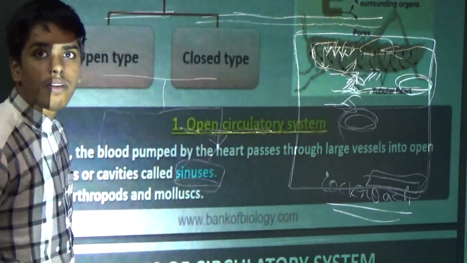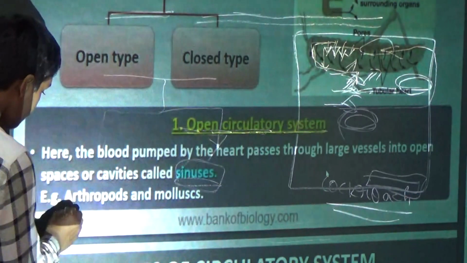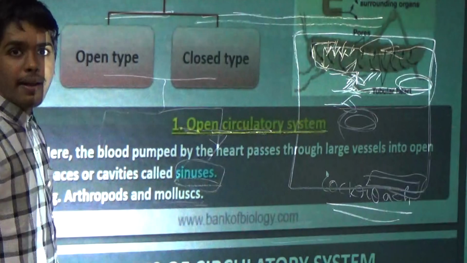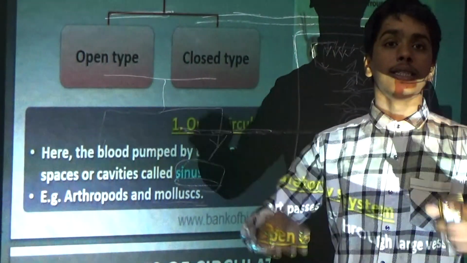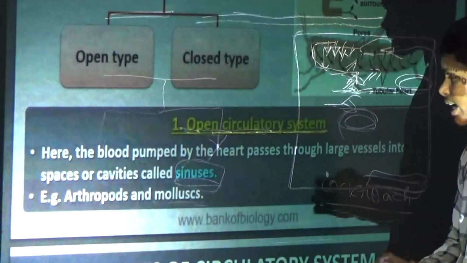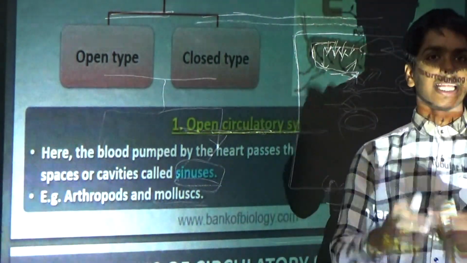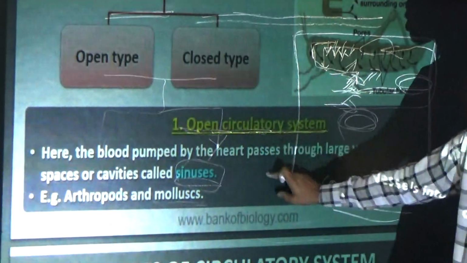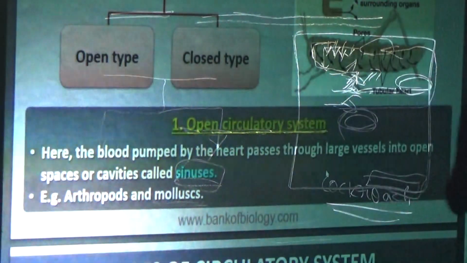The examples are arthropods and mollusks. Remember these points. Let's see the second type.